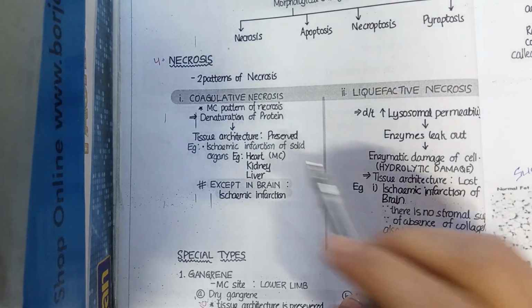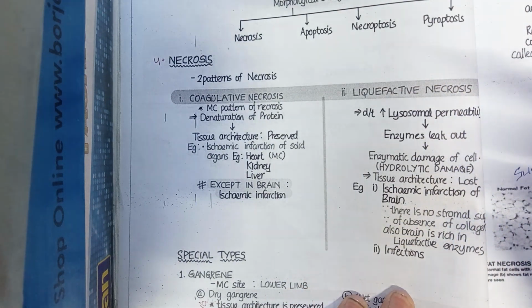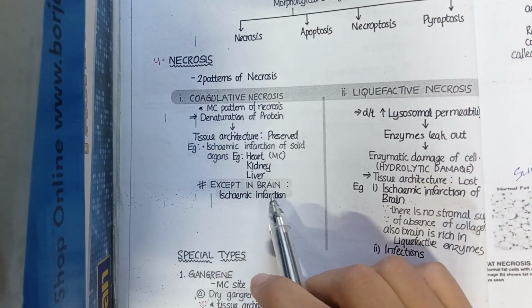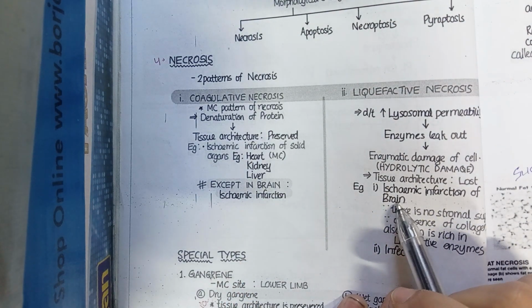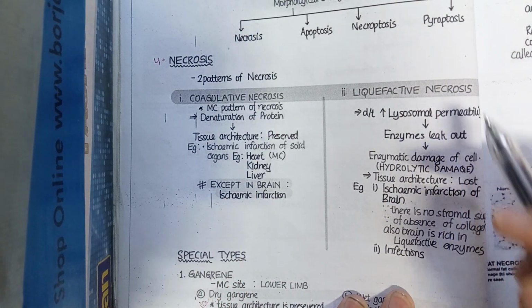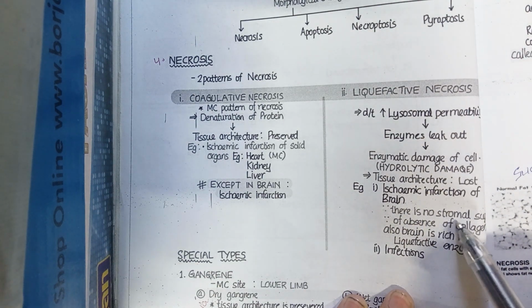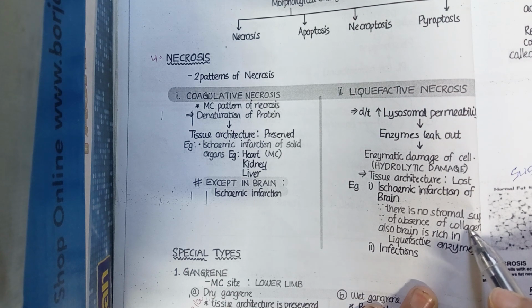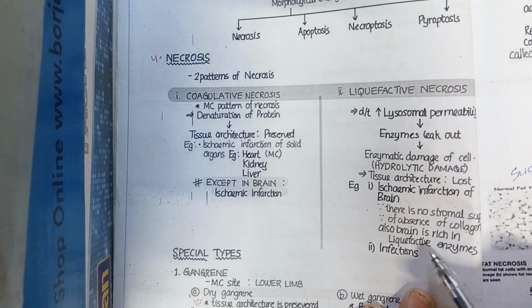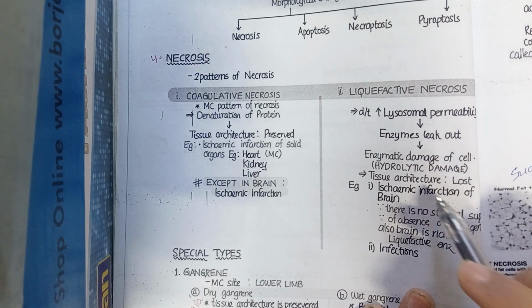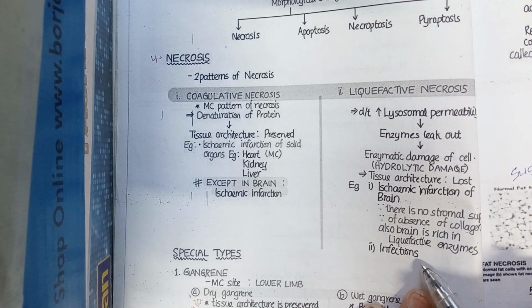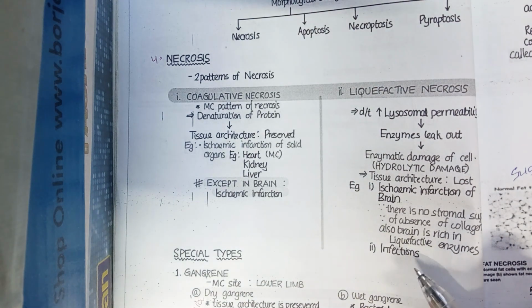Doctor, give me examples of liquefactive necrosis. Ischemic infarction of the brain is an example of liquefactive necrosis, because there is no stromal support because of the absence of collagen. The brain is rich in liquefactive enzymes. These liquefactive enzymes are responsible for ischemic infarction of the brain. And the second most important example is infections.